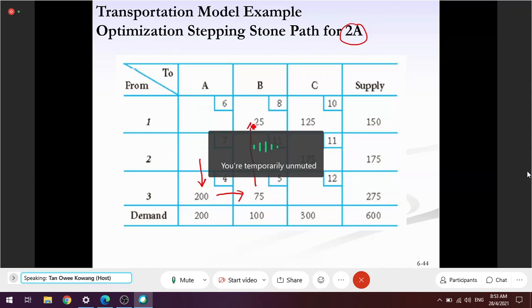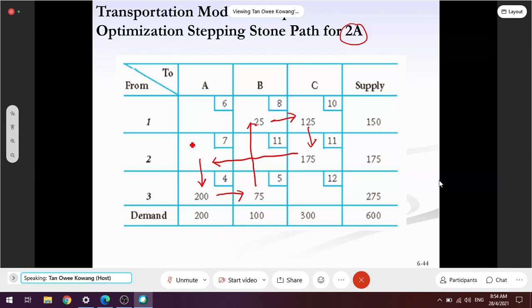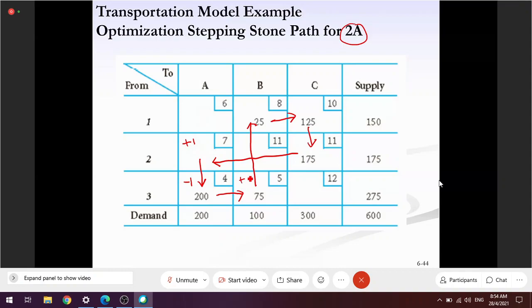Tapi tak boleh balik semula tempat asal saya lagi ya. So I have to jump again. Jump tu. 1C. Lepas tu jump tu. 2C. Lepas tu, oh, berjaya lompat balik ke rumah. Done. You must make until you able to return to the origin. Okay, so then yang saya start ini is plus 1, minus 1, plus 1, minus 1, plus 1, minus 1.